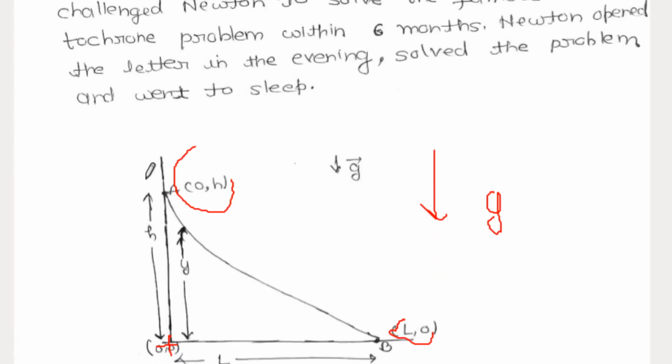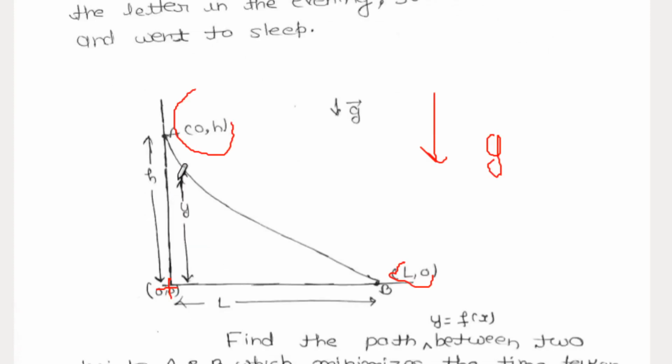In the Brachistochrone problem, we take 2 points, A and B. We have to find a path between these two points A and B which takes minimum time for a particle falling under gravity, right? Let us first choose our origin, which I have taken here as 0 0.